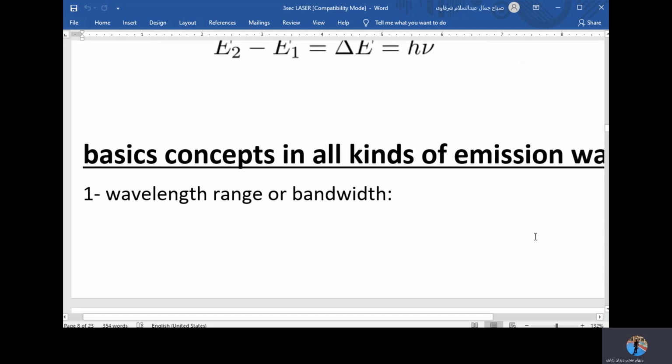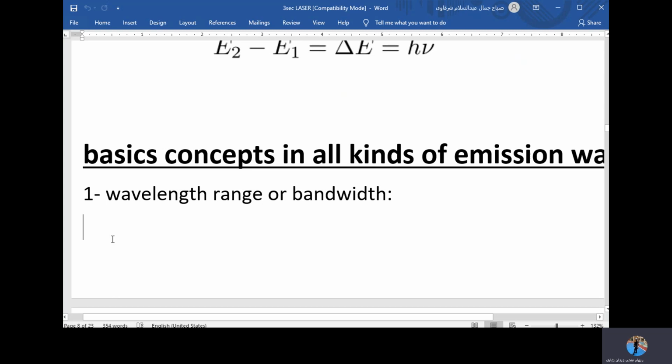Let's now talk about the basic concepts in all kinds of emissions. In all kinds of emissions, we have specific things to look at, and if we know these things carefully, we can understand the theory of laser very well, and we can understand why laser is a very, very unique and special form of light. And all the properties of laser can be understood by just paying attention to the basic concepts in all kinds of emissions.